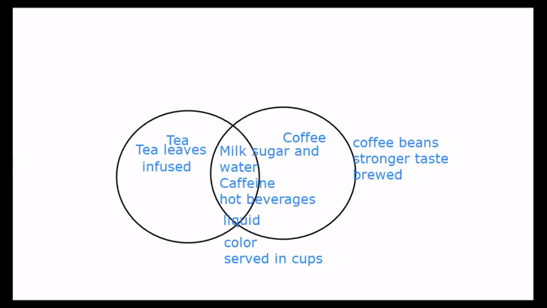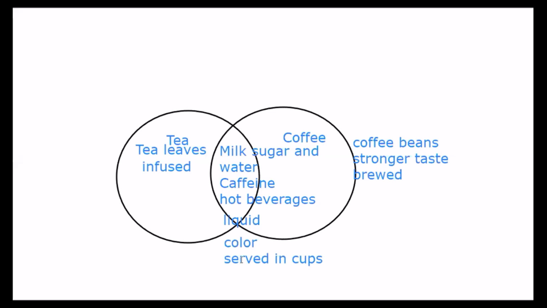In the first topic sentence, we would write that in this paragraph we are going to compare coffee and tea. All right, so that would be our opening sentence that would talk about what the paragraph is about. Afterwards, we would go on talking about all the similarities between them. Then we would use so many transition words, like we could say, although coffee and tea are very similar because they have the same contents like milk, sugar, and water. They both have caffeine in them, and they both are served as hot beverages in liquid form. Although they have the same color and they are served in cups.